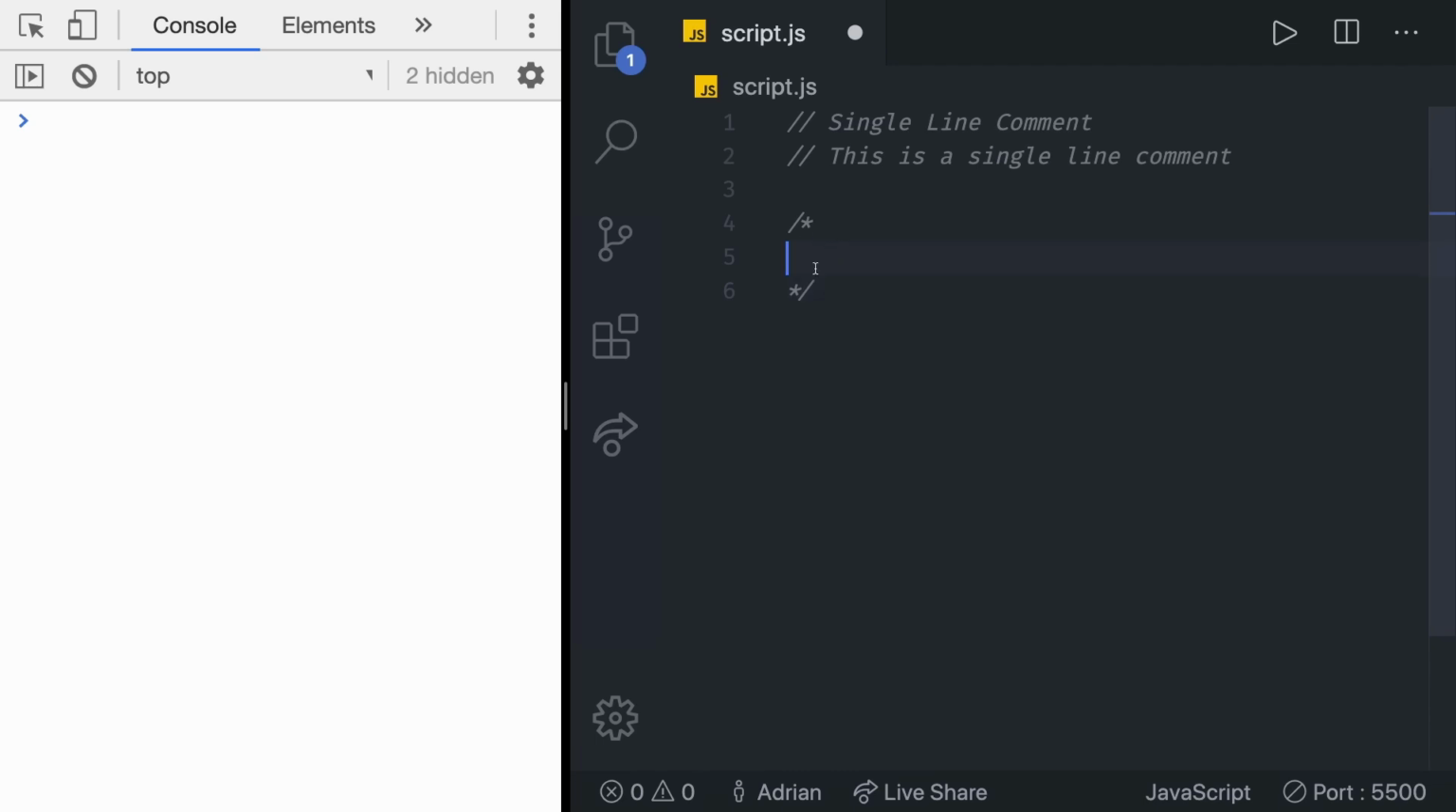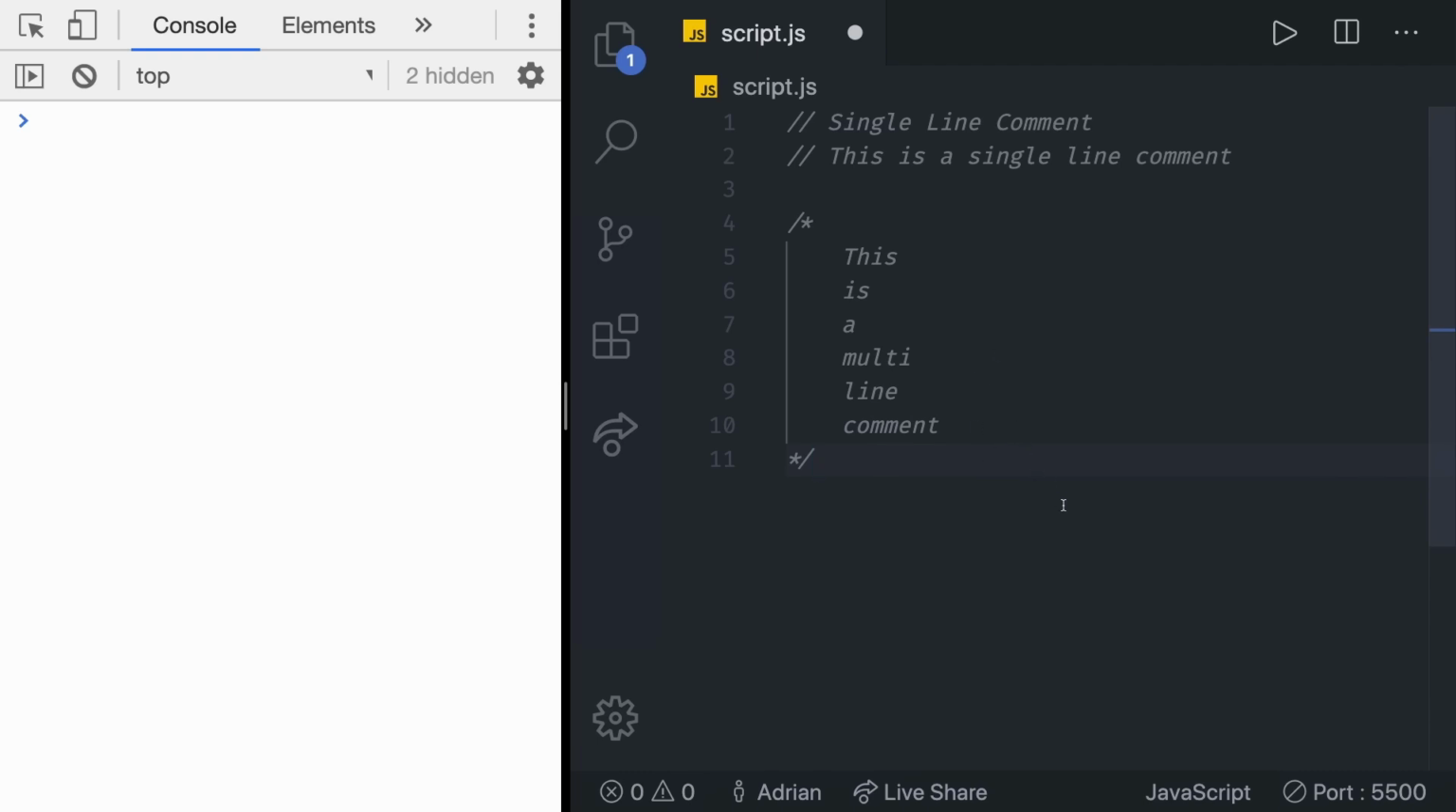Anything in between those characters is going to be considered a comment and is not going to be processed by the JavaScript interpreter. For example, we can say "this is a multi-line comment," just like that. As you can see, this is grayed out and is not real code. This is just a comment to make our code more readable. Multi-line comments are often used for descriptions of how a script works.